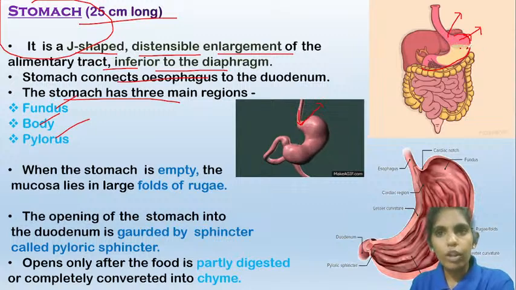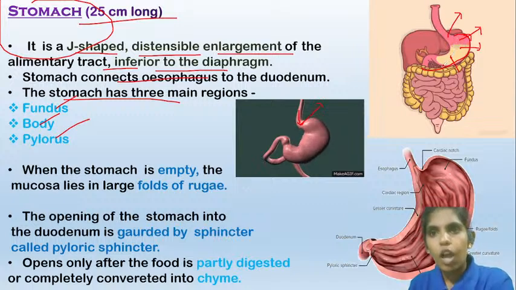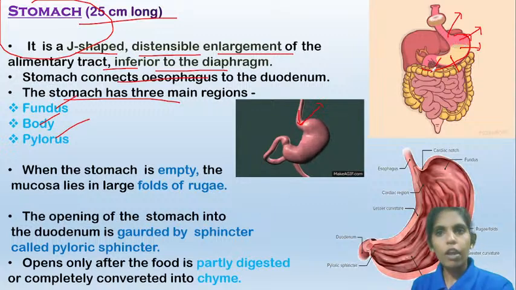This portion is known as the body, this portion is the antrum, and this portion is the pylorus. So, five different portions: the cardia, the fundus, the body, the antrum, and the pylorus.